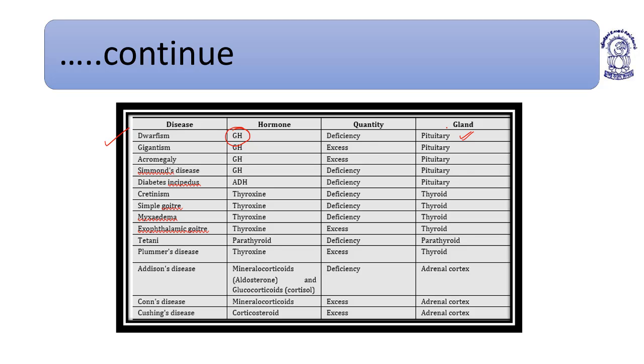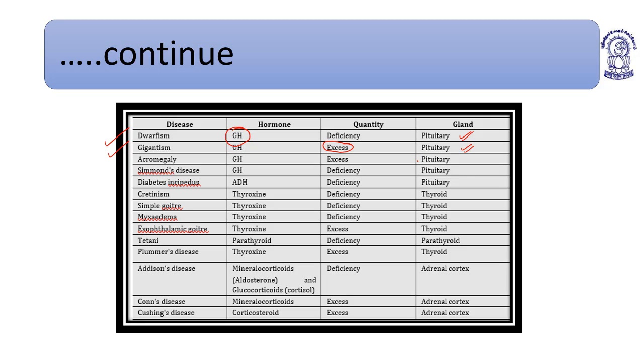The characteristics and features of dwarfism have already been told to you in the previous slides. Gigantism is because of the excess or hypersecretion of growth hormone from the pituitary gland. Acromegaly is because of the excess secretion of growth hormone, again from the pituitary gland.